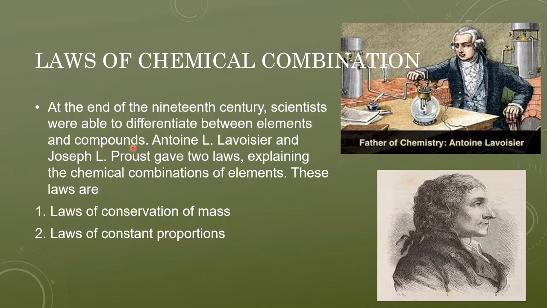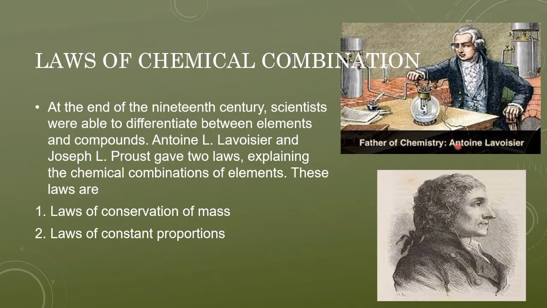At the very beginning, two scientists, Antoine Lavoisier and Joseph L. Proust, gave two laws explaining the chemical combinations of elements. The first is the law of conservation of mass. The other is the law of constant proportions. Antoine Lavoisier is also known as the father of chemistry. Don't forget, he is always the father of chemistry.